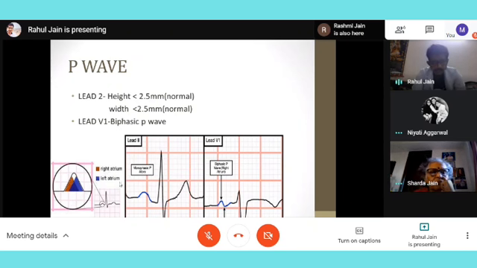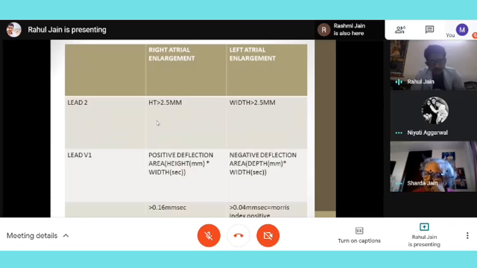In lead 2, with right atrial pathology the height gets affected, and with left atrial pathology the width gets affected. So in summary, right atrial enlargement increases the height, and left atrial enlargement increases the width in lead 2.